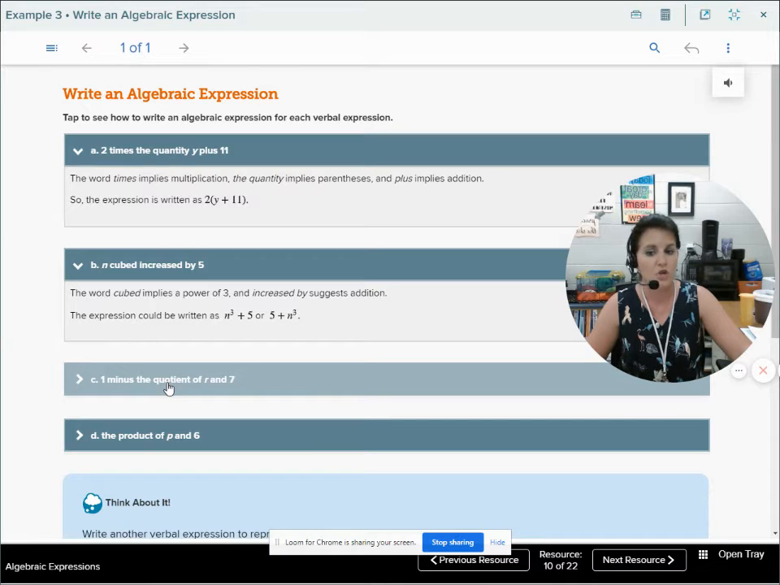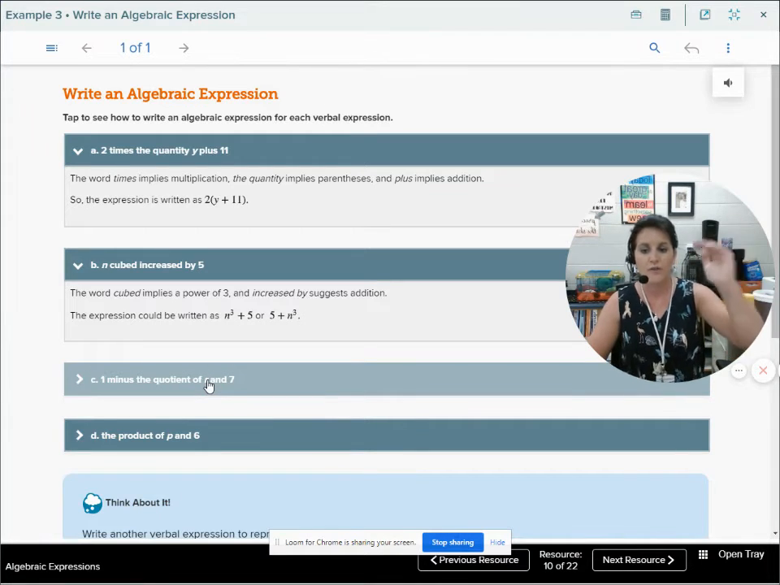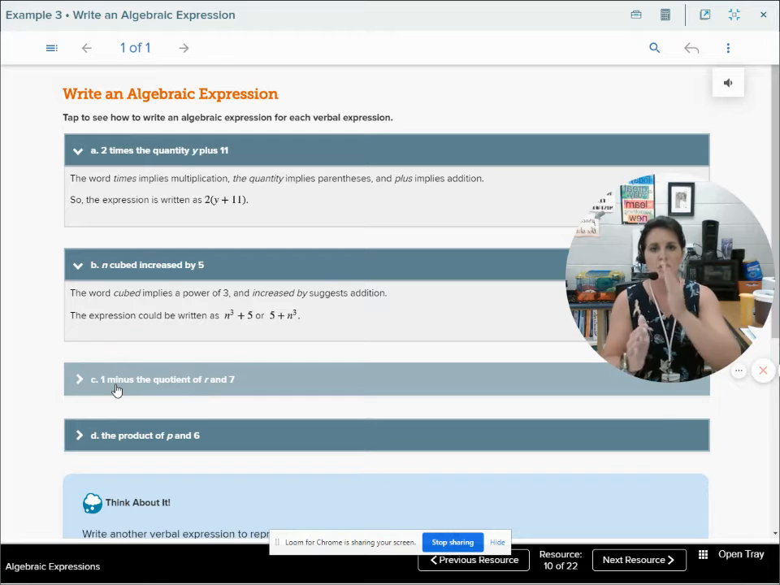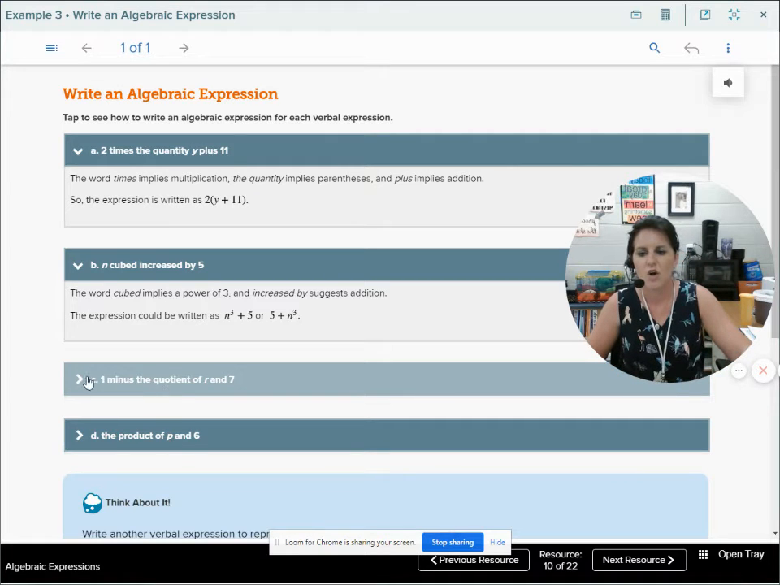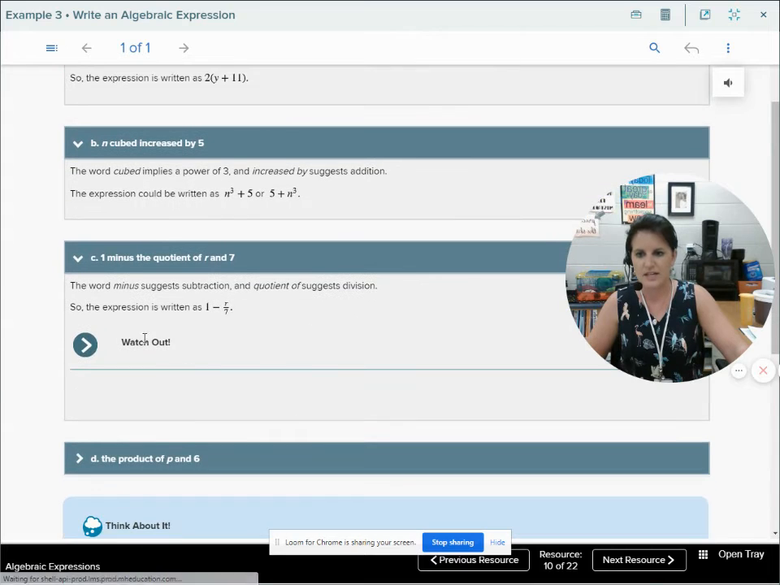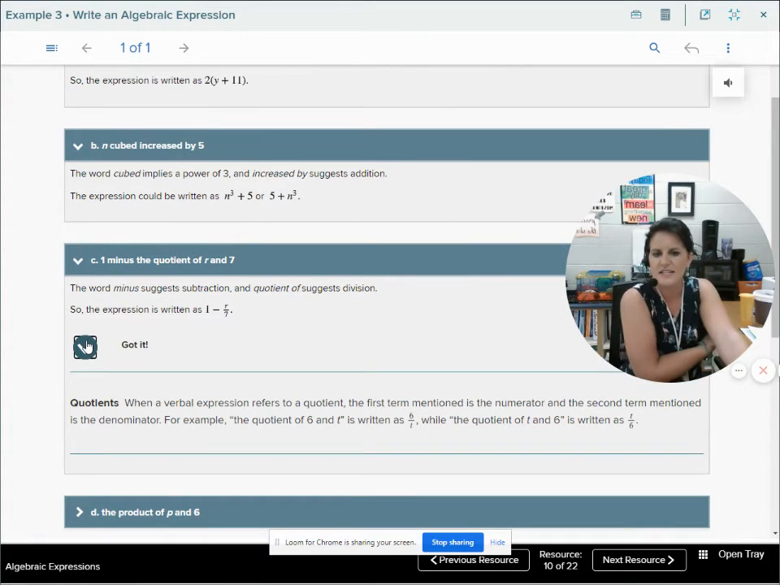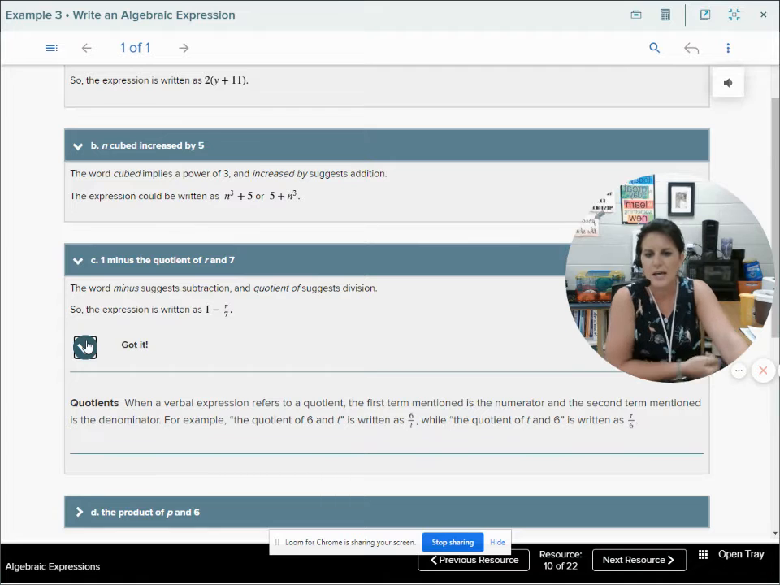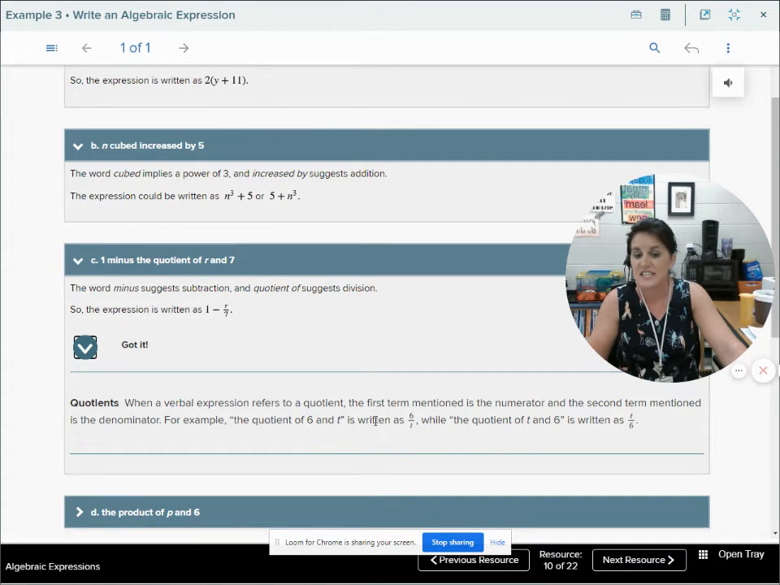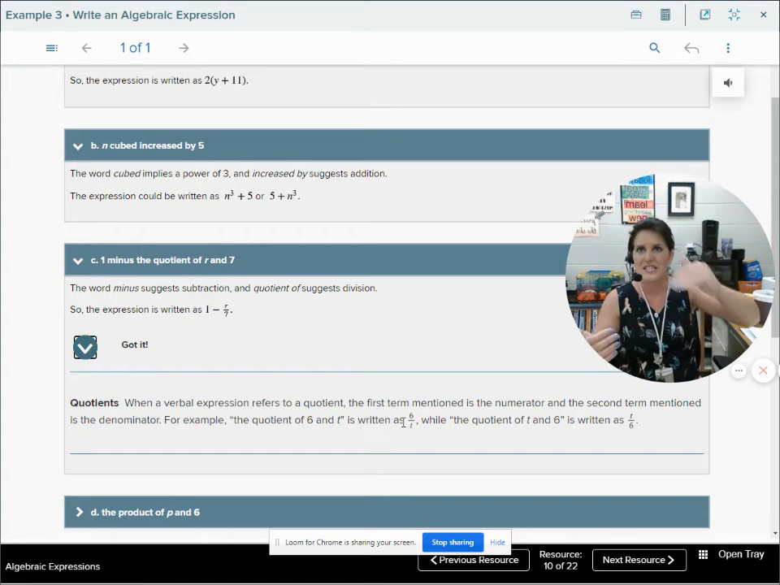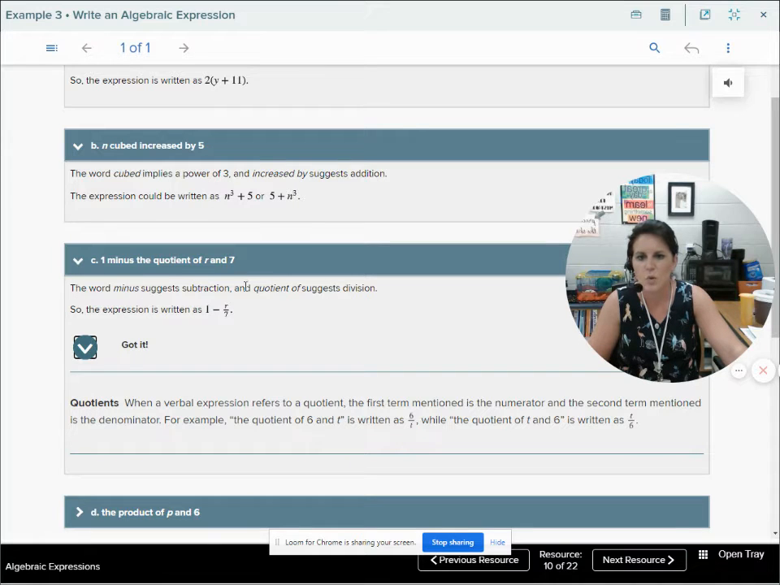1 minus the quotient of r and 7. I know quotient implies the answer to a division problem, so this must be divided: r over top of 7, or r divided by 7. And it's 1 minus that quotient, so 1 take away r over 7. There it is. And be sure to watch out. A lot of times I see that people will put the quotient of 6 and t backwards. They'll put t over top of 6. But right here it says the quotient of r and 7.